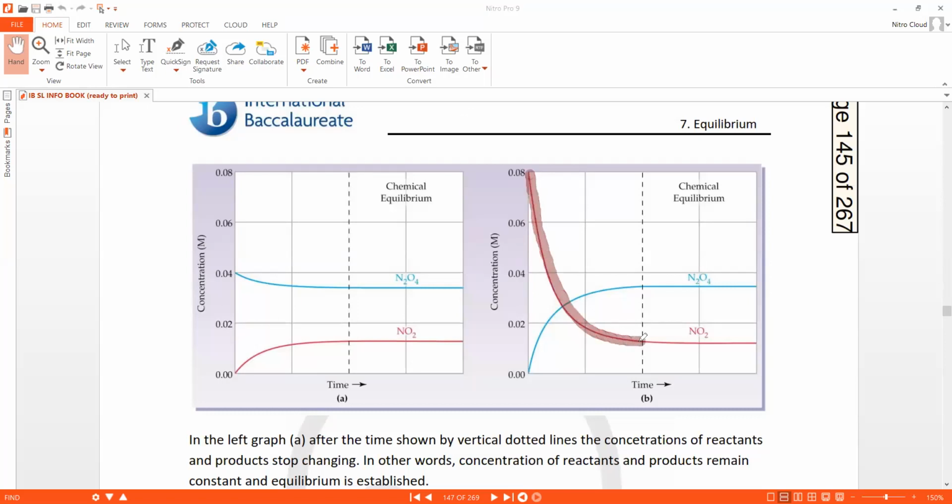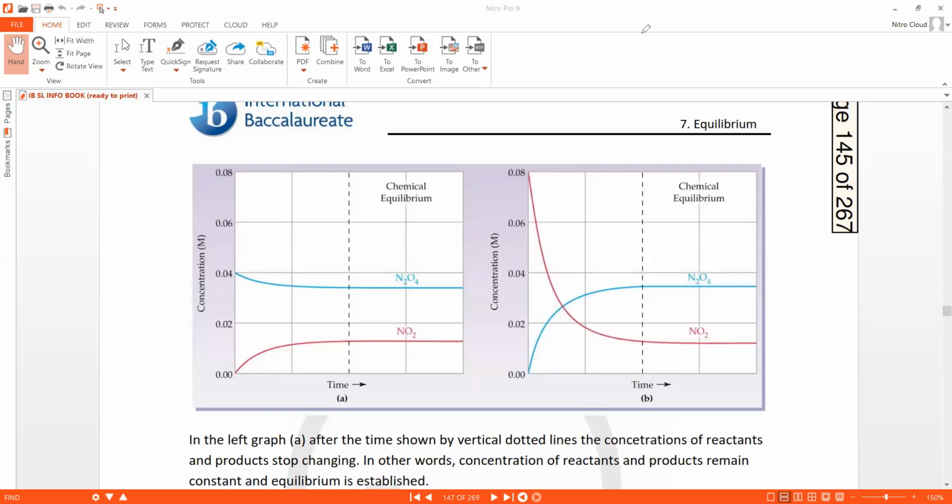and beyond the dotted line, where equilibrium is established, it stops decreasing. On the other hand, the N2O4, which was not present in the reaction mixture in the beginning because it was the product, was produced more and more. So it was increasing, and beyond the equilibrium point, it stopped increasing.